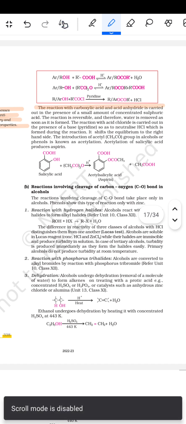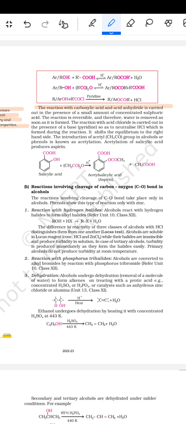The reaction with the carboxylic acid and the acid anhydride is carried out in the presence of a small amount of concentrated sulfuric acid. The reaction is reversible, and therefore water is removed as soon as it is formed. The reaction with the acid chloride is carried out in the presence of a base, pyridine, so that it neutralizes the HCl which is formed during the reaction. It shifts the equilibrium to the right hand side. The introduction of the acetyl CH3CO group in an alcohol or phenol is known as acetylation.